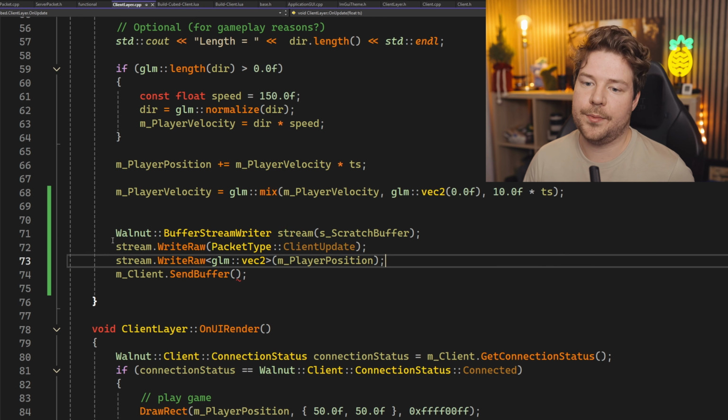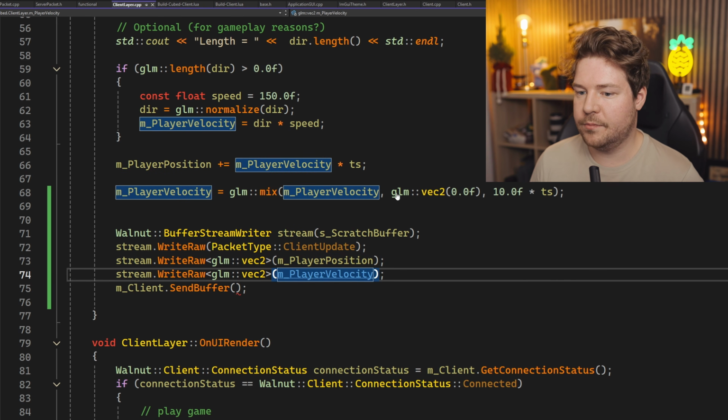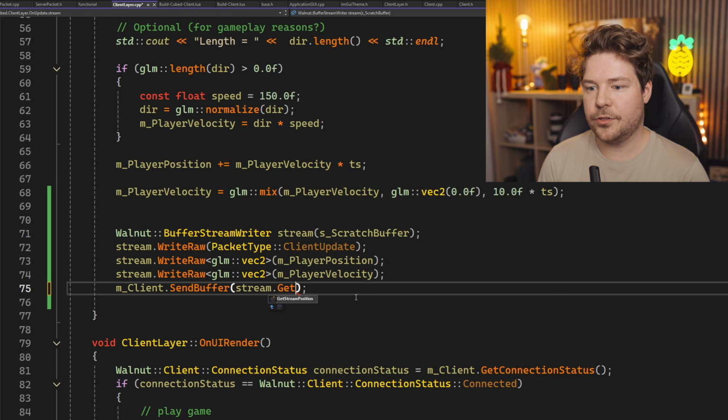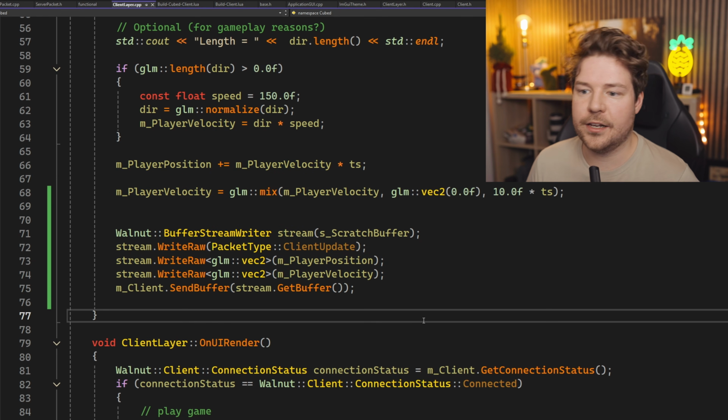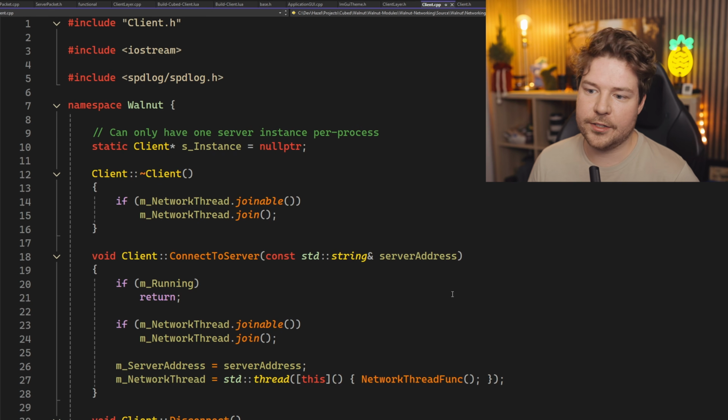So I know that, for example, I'm reading this, I'm like, okay, that's 8 bytes of data that's being written like that. So for me, it just makes the code a little bit more clear. So I just like that idea. Okay, and then we'll do stream get buffer, and we've effectively sent our position and velocity to the server, which is great. And the server's just gonna log it.